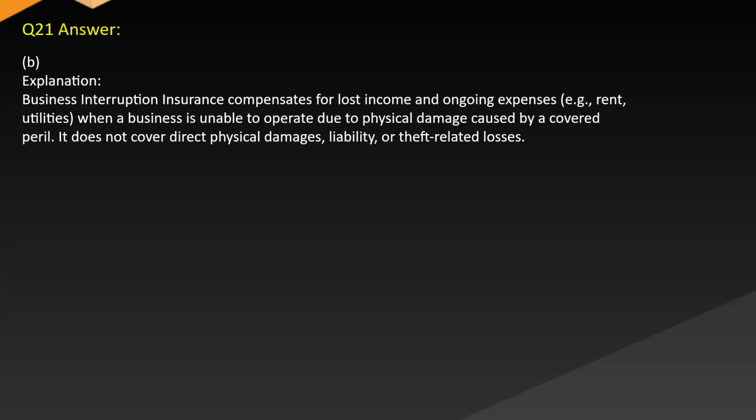Answer B. Explanation. Business interruption insurance compensates for lost income and ongoing expenses, e.g., rent, utilities, when a business is unable to operate due to physical damage caused by a covered peril. It does not cover direct physical damages, liability, or theft-related losses.